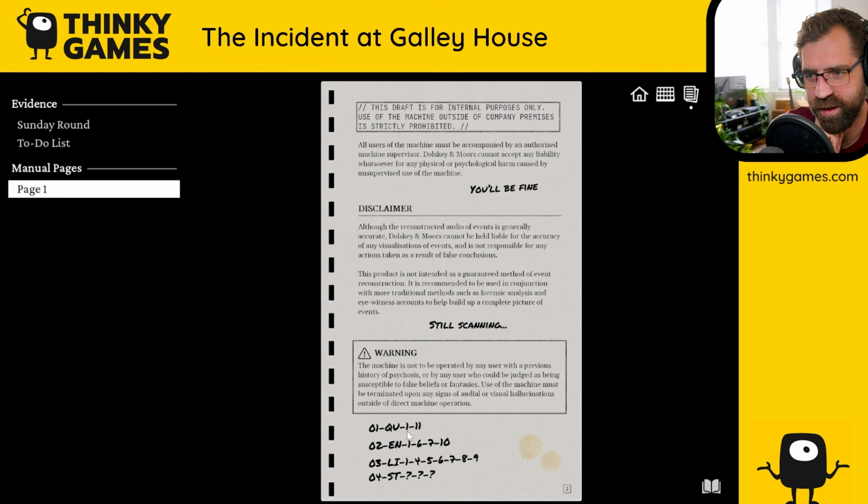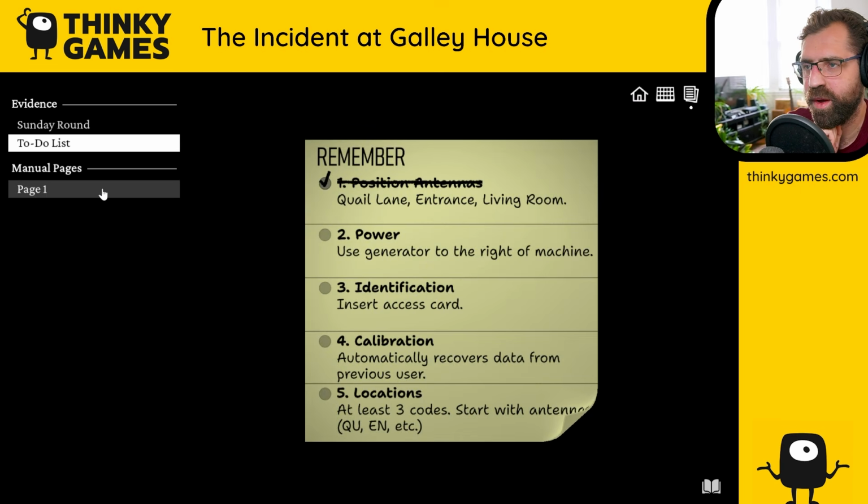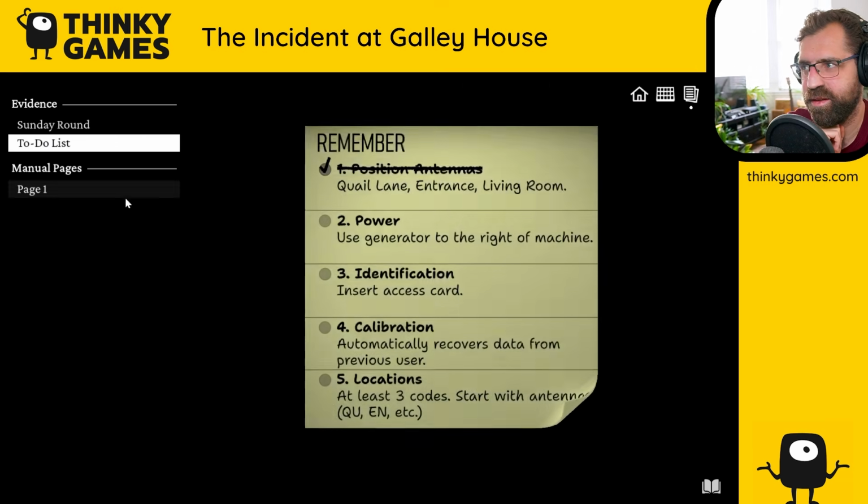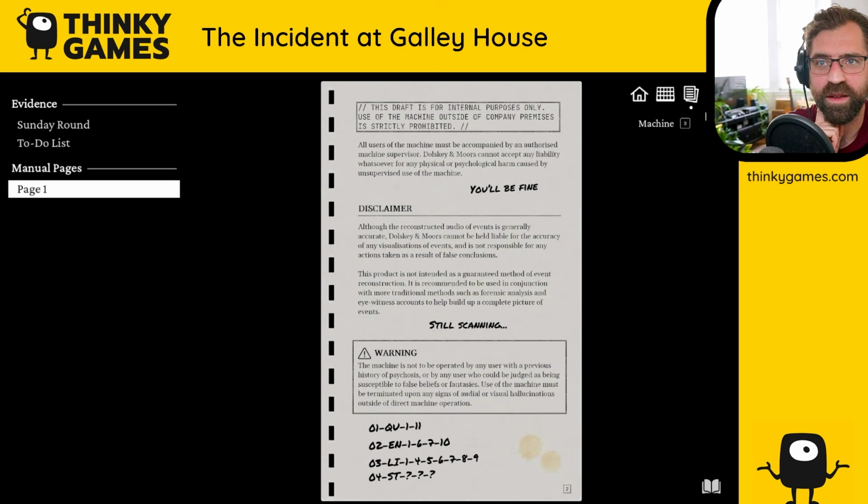Then we have a bunch of codes here. One of them's got question marks in it. Okay. QU, what was the name of that location? Quail Lane. Yeah, and then entrance and living room. I wonder if we'll be adding on additional ones. Well, ST, so we must be stairs, something, I don't know.